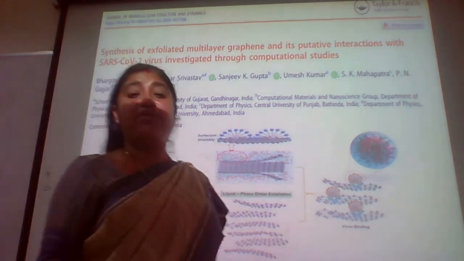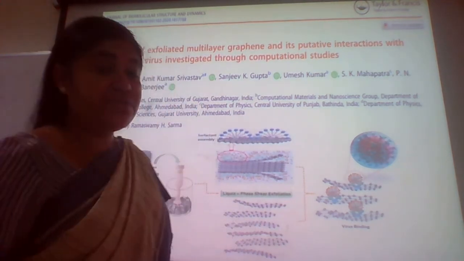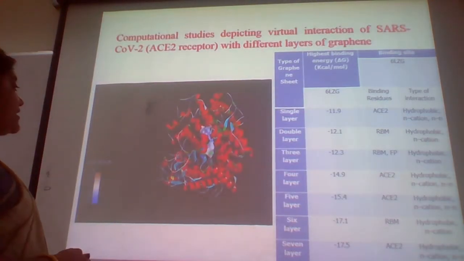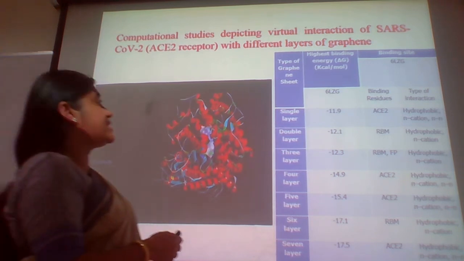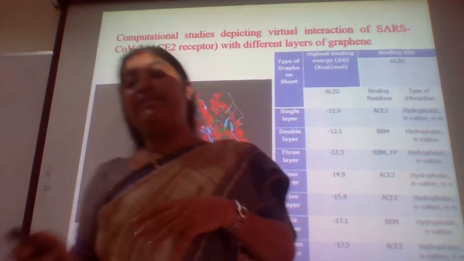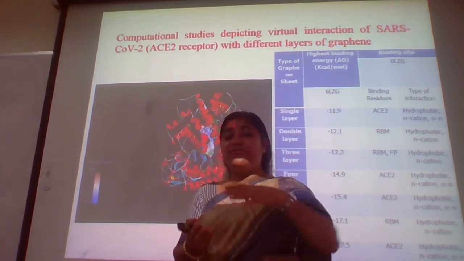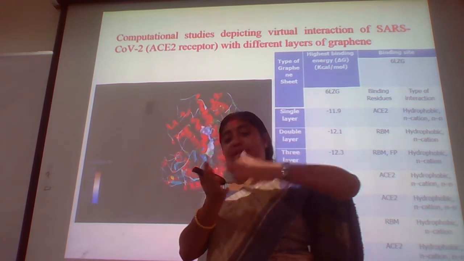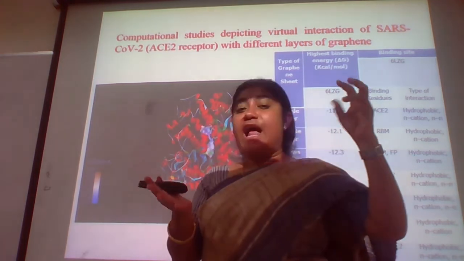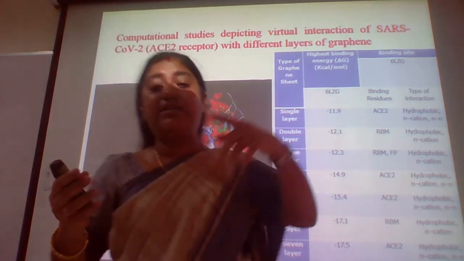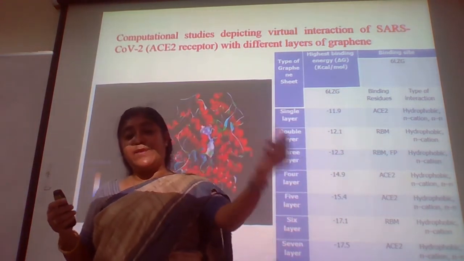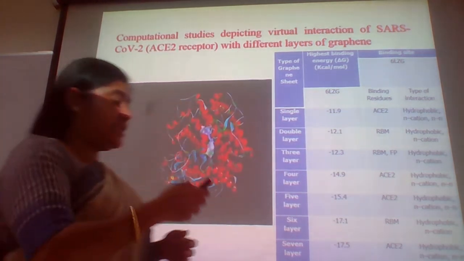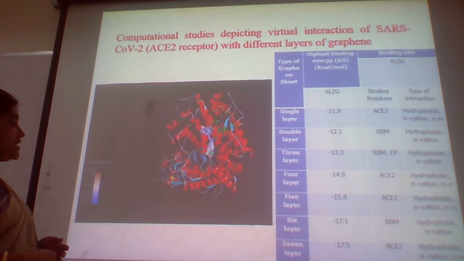As you know, we cannot use the laboratories here, but they have made these interaction studies. If you see here, this is a computational study where we have experimentally synthesized the graphene sheets, experimentally exfoliated sheets with different numbers of layers of graphene, and we have taken the parameters from these experimental values of sheet thickness, sheet length, and everything to use in this computational study.